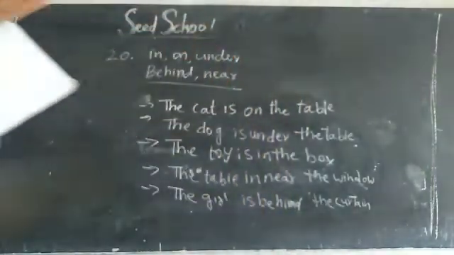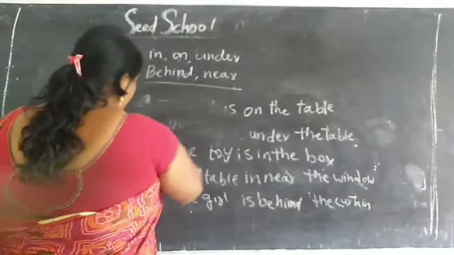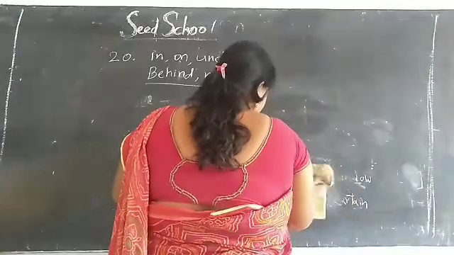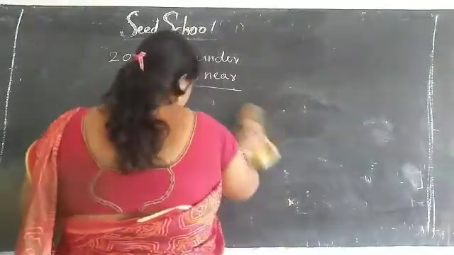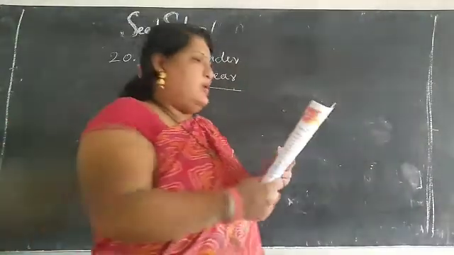Same way, children, here: lion in a cave, rabbit under the bush, bear on top of the mountain, zebra behind a tree. Understood, children? Yes. So next, page number 70, children. See your textbook. Next, choose the correct words.